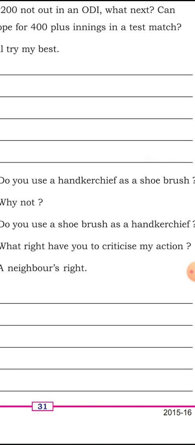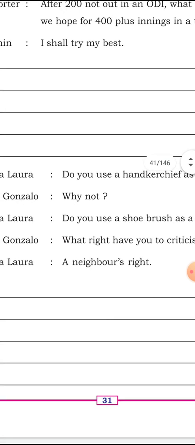WH question, and the WH word is what, have is the helping verb, you is the pronoun, to criticize is an infinitive construction, my is a pronoun. A neighbor's right. Laura said it is the right of a neighbor, that we have to understand, and it is in present tense. So if you understand this much, then changing from direct to indirect is quite simple.